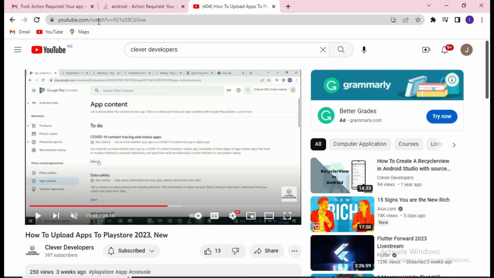If you are just a newbie in app development, you have an issue. I was surprised that one of my colleagues in Android, a developer friend that we normally build apps together with, although he is more experienced than I am, when it comes to the Play Store, I know more than him. Sometimes his app will get rejected on Play Store and he will contact me that he doesn't understand what is going on.